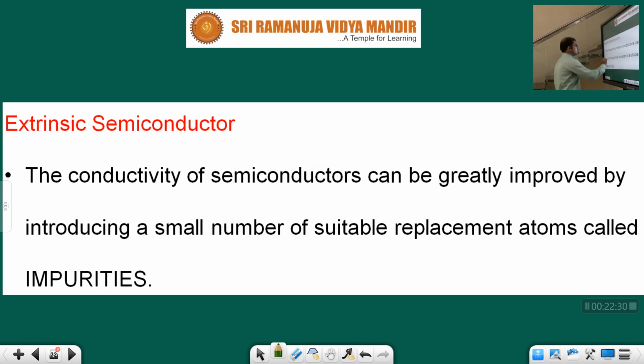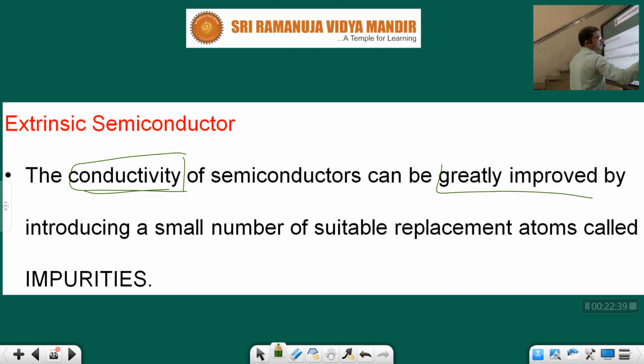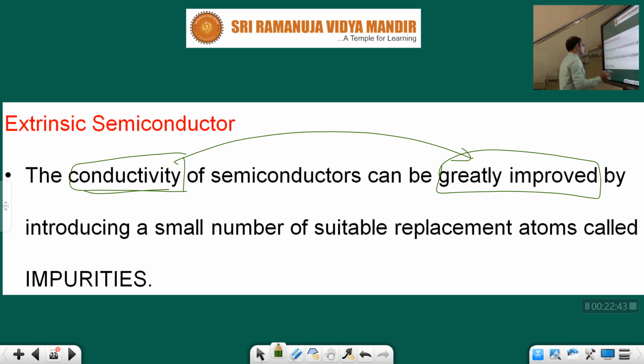Extrinsic semiconductor. The conductivity of semiconductors can be greatly improved. See, children, conductivity can be improved by introducing a small number of suitable replacement atoms called impurities.